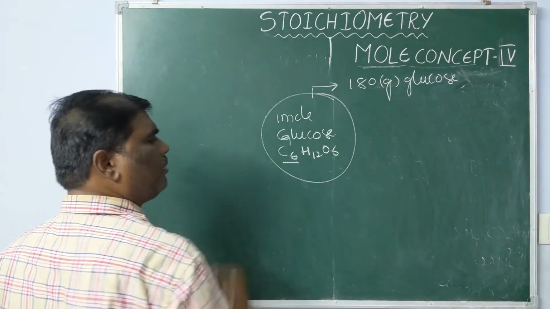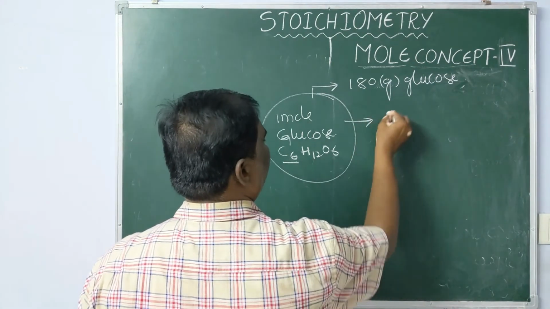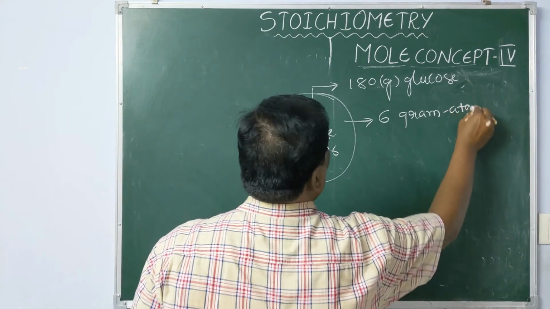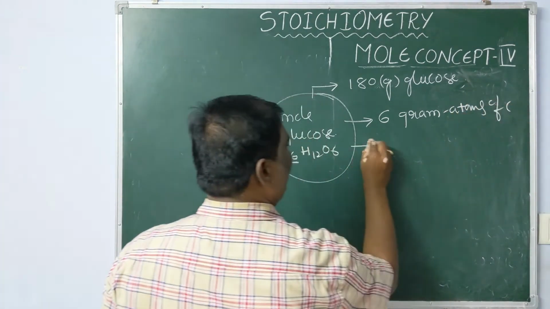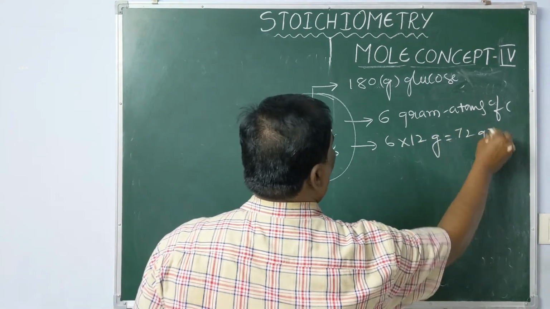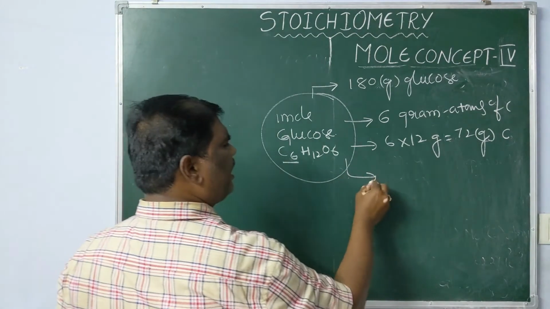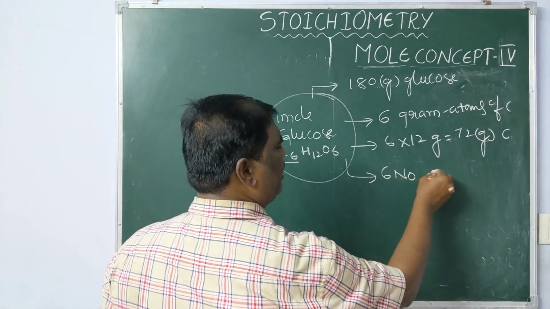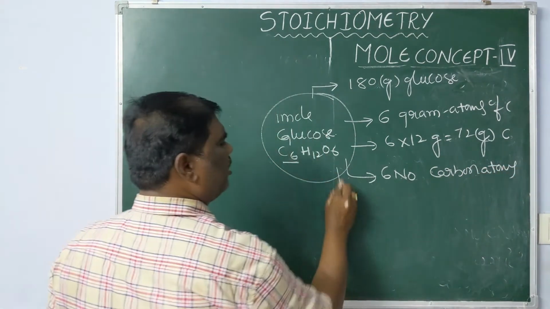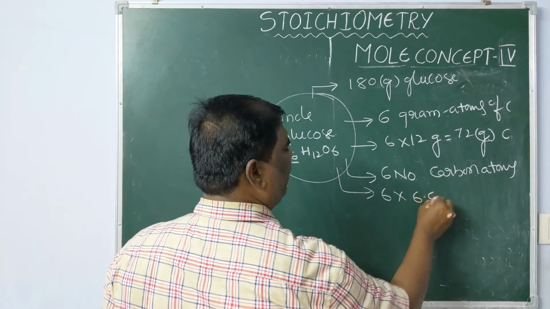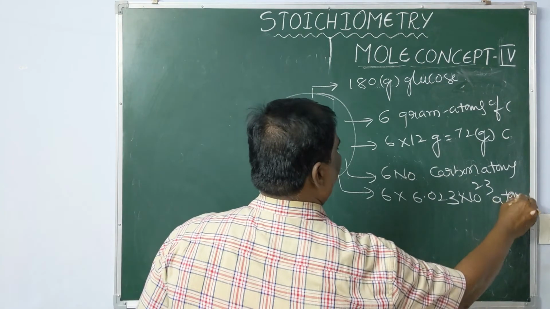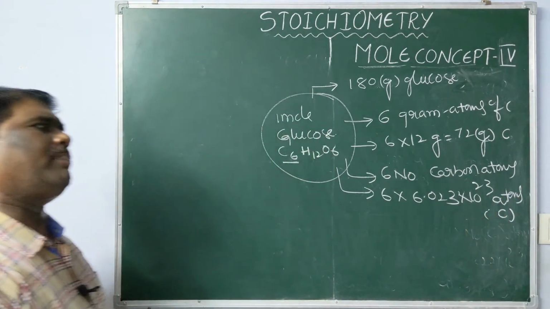Now glucose has how many carbon atoms? 6 gram atoms of carbon. You know, 1 gram atom of carbon is 12 grams, so it has 72 grams of carbon. How many carbon atoms are there? 6 into Avogadro number of carbon atoms, or 6 into 6.023 into 10 power 23 atoms of carbon. This is about carbon.